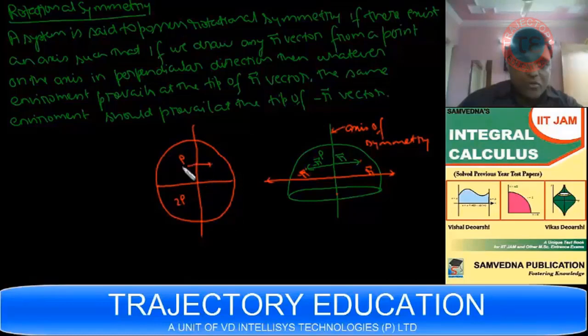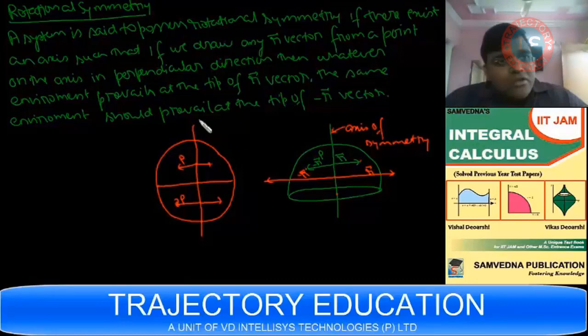If I draw an r vector from here, I have the mass of density rho. At minus r also I have the mass of density rho. Here I have the mass of density 2 rho, here also I have the mass of density 2 rho. So this particular object lacks inversion symmetry, but it does possess rotational symmetry. And one more thing: if a body has inversion symmetry, it will always have rotational symmetry, but vice versa is not true. A body with rotational symmetry need not have inversion symmetry.